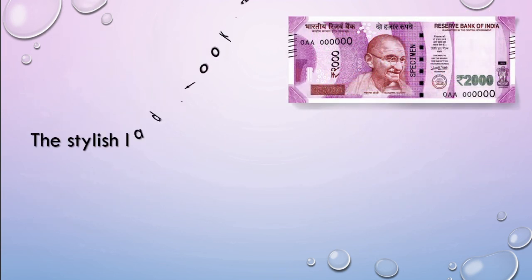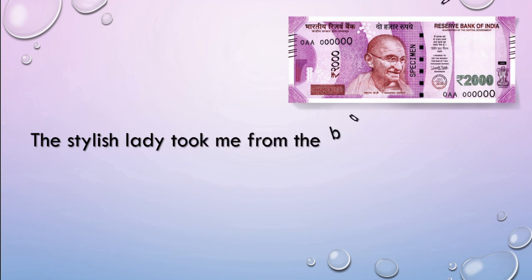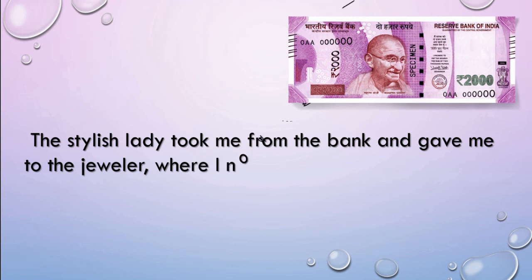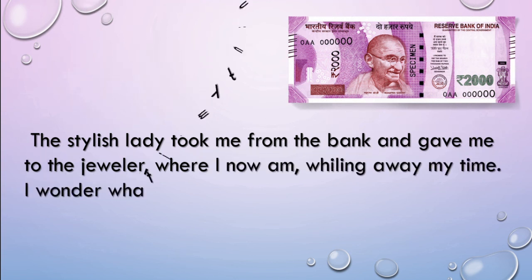Next, the stylish lady took me from the bank and gave me to the jeweler, where I now am, whiling away my time. I wonder what my future is. Yes, dear children, like this you have to write an autobiography, first assuming that you are that object.